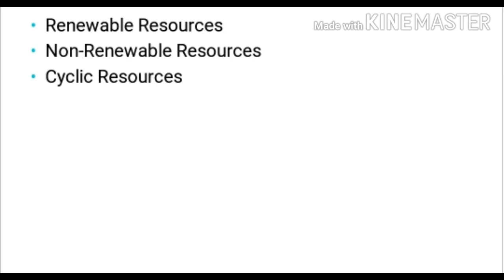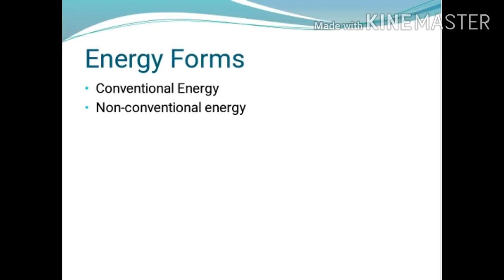Next is the cyclic resources. Some natural resources are cyclically reused. Example is the water. By way of rainfall, we receive water. The life on earth uses water for consumption in various needs. There being 70% water cover on earth, due to solar energy the surface water evaporates, leads to cloud forming, and again there is a rainfall. So therefore it is a cyclic source. These are the different sources.